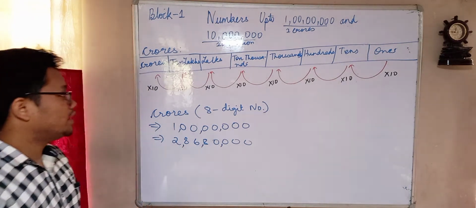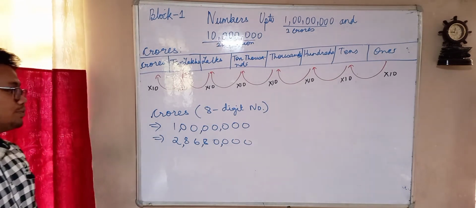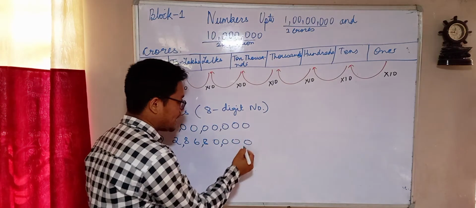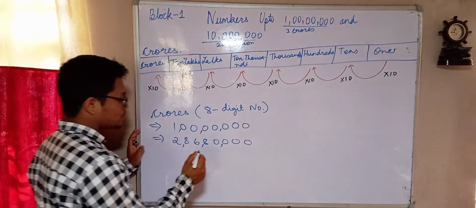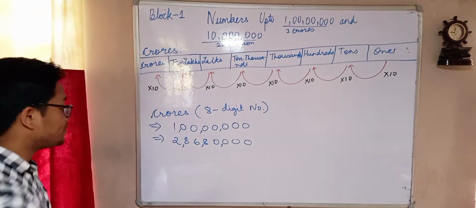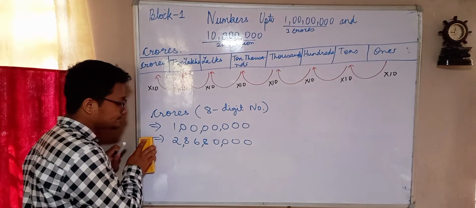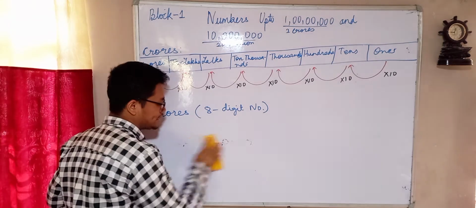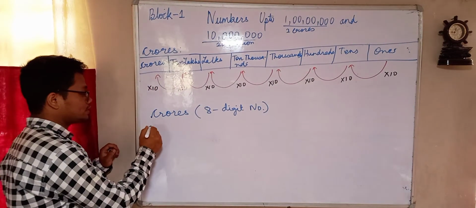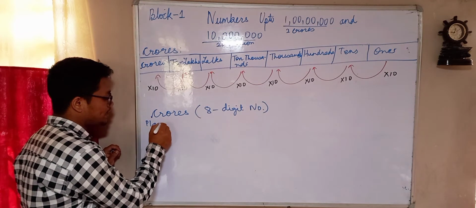Now children, I will teach you the place value of each number. Let me rub this example and give you a unique example, so that you can understand each and every place value. Now let us discuss place value.